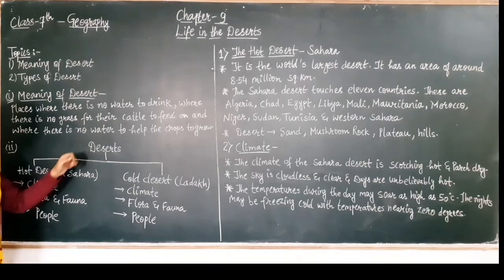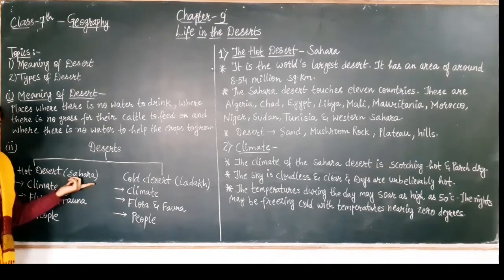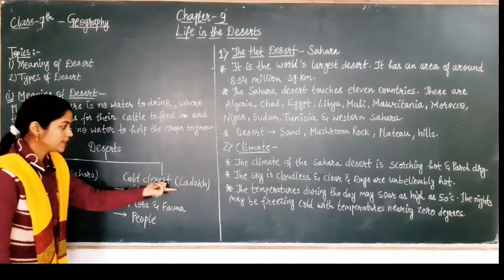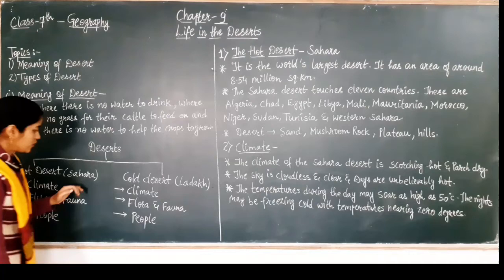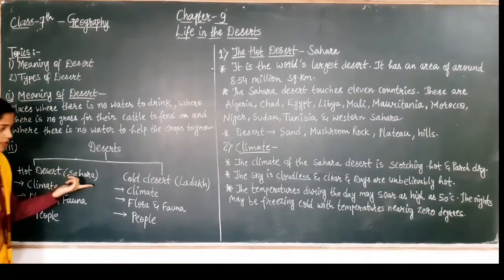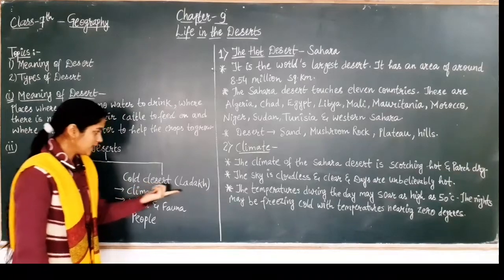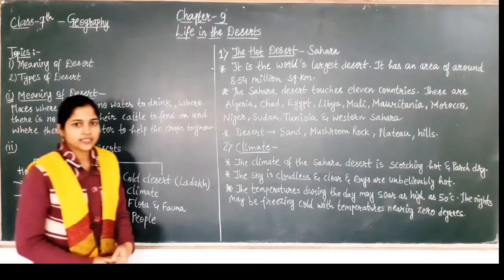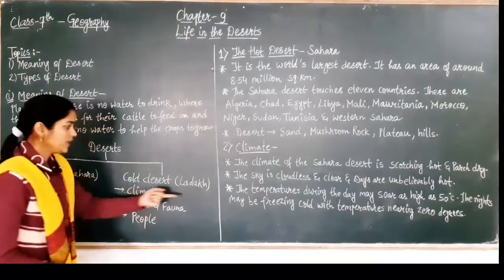So desert may be classified into two types. That is hot desert and cold desert. Hot desert is about Sahara, and cold desert is about Ladakh. So in both of these we are going to study these topics: climate in hot desert, flora and fauna of hot desert, and how people live in hot desert area or in Sahara desert. The second one is cold desert, that is Ladakh. Climate, flora and fauna, and people, how they interact with their surroundings in cold desert or in Ladakh.